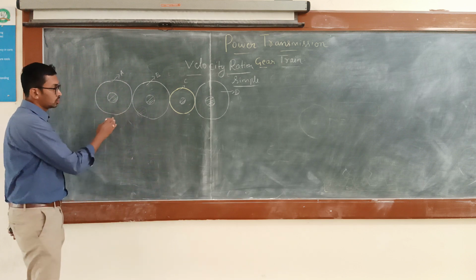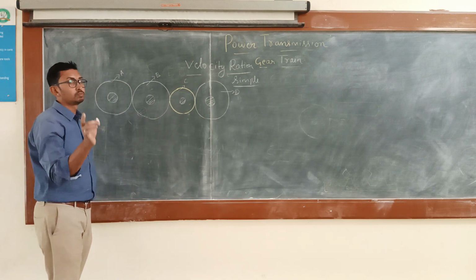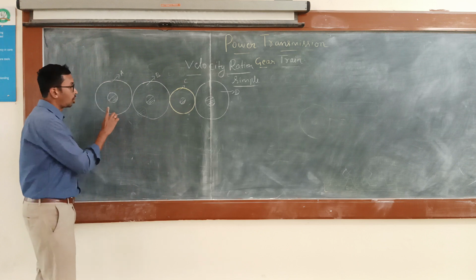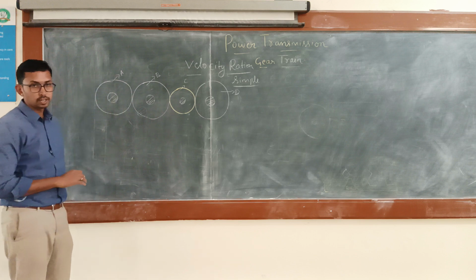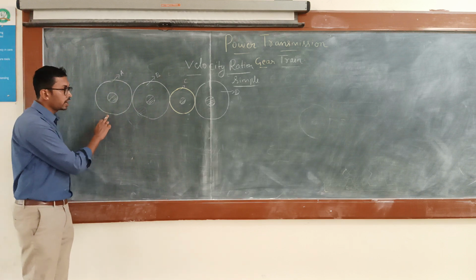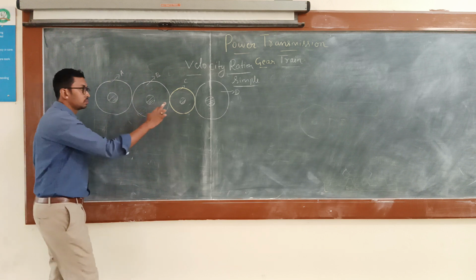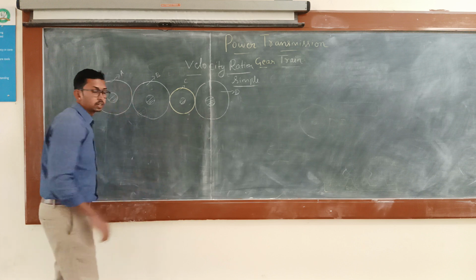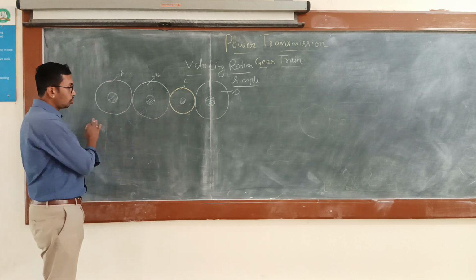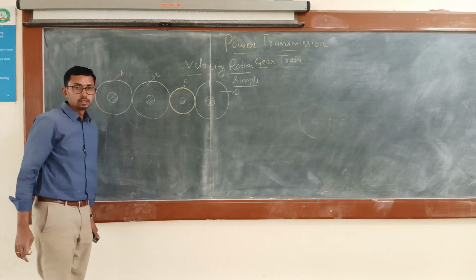And see, this is the arrangement. So what is the meaning of simple gear train? One gear is mounted on one shaft. So how many gears are here? There are four gears and four shafts. So here gear A meshes with gear B, right? Then gear B meshes with gear C, and gear C meshes with gear D. Okay, so we need to find out the velocity ratio of this arrangement.